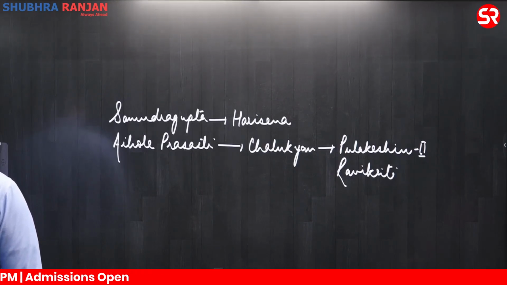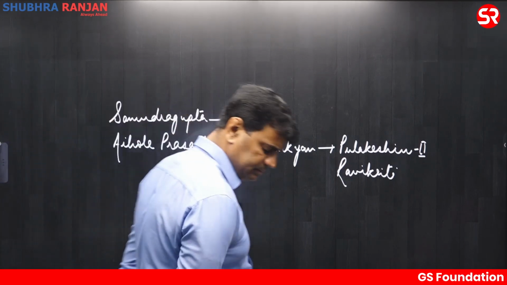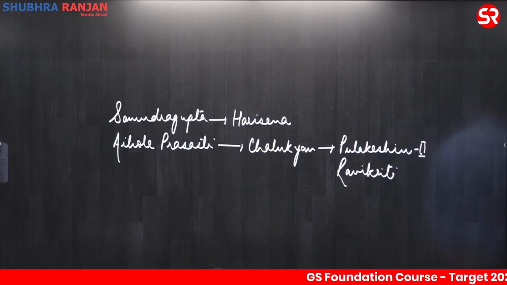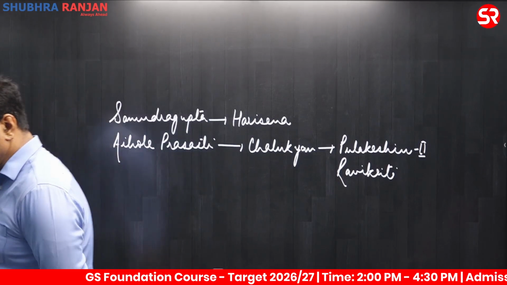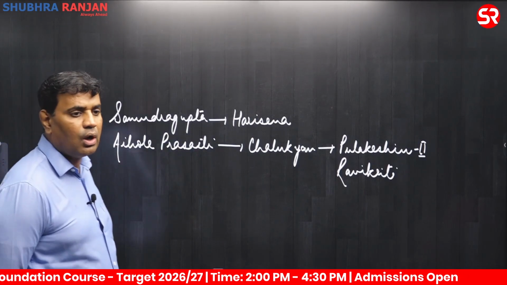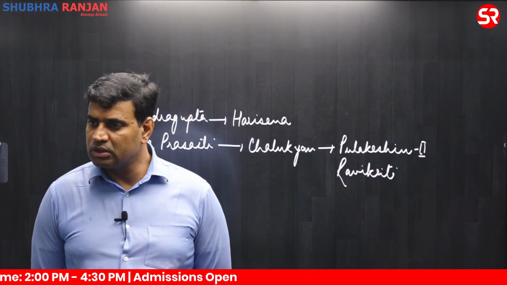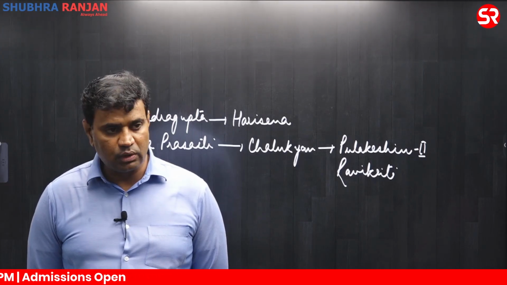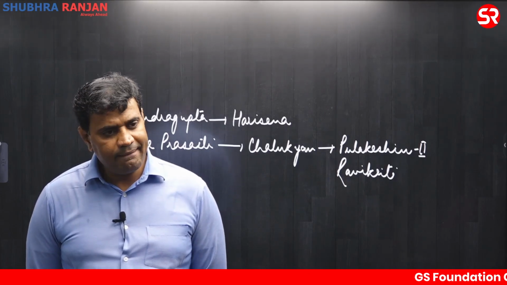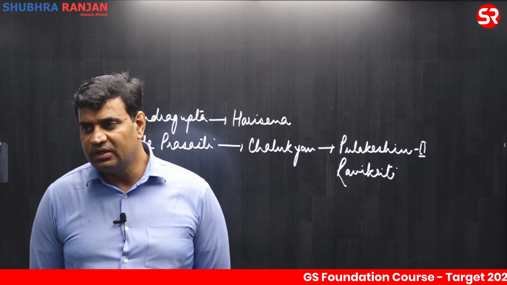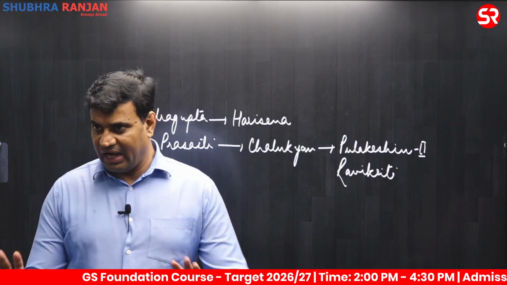Pulakeshin second was a powerful ruler who even defeated the ruler of North India, Harshvardhan. बहुत बार PYQs में है ये क्वेश्चन. Defeated the ruler of North India, Harshvardhan, on the banks of Narmada. We have concrete information here.